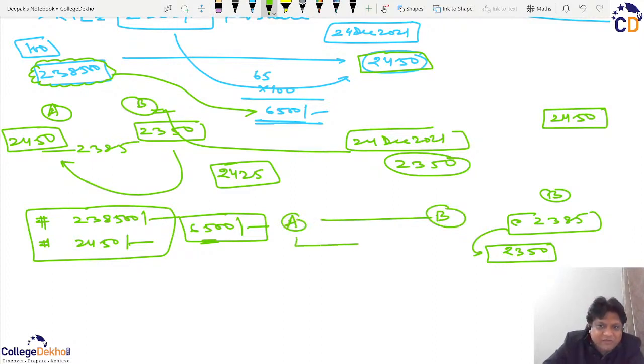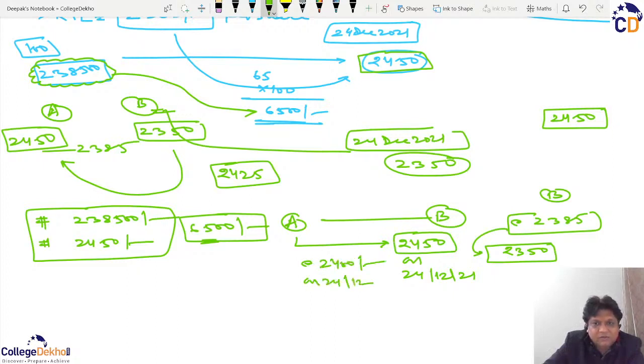because I was believing that the price will go to 2450 on 24th December 21, I say that please give me the equity share of Reliance at the rate of 2400 on 24th December.